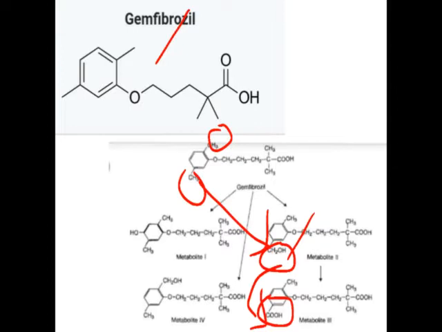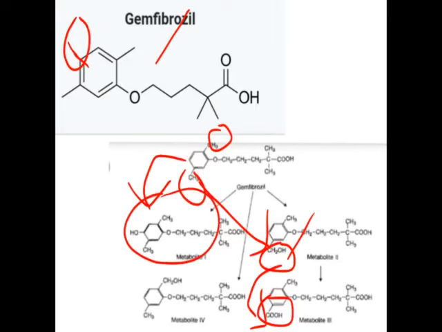The second one is the para position. The para position is free, so a hydroxylation reaction takes place at the para position. That's why gemfibrozil, after hydroxylation, is converted into this compound. That is the second pathway. And the third one: the remaining CH3 will undergo a hydroxylation reaction. So these are the pathways for the metabolism of gemfibrozil.